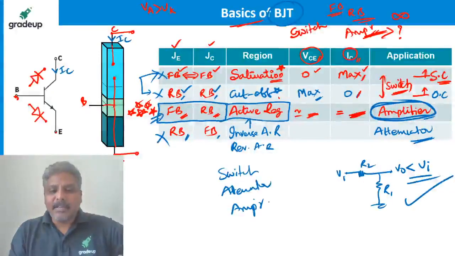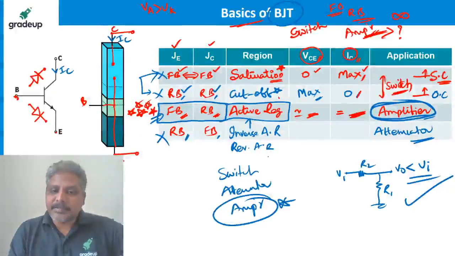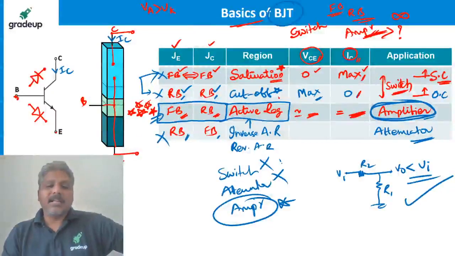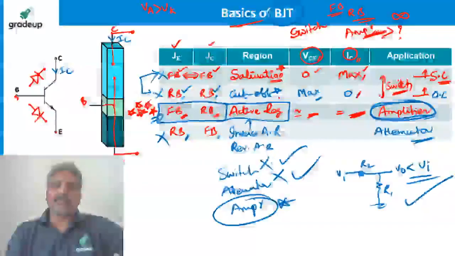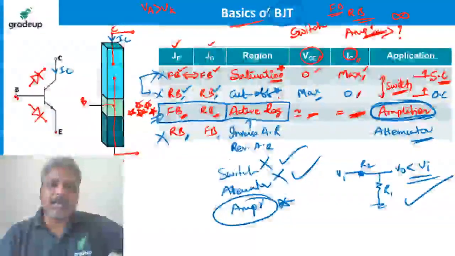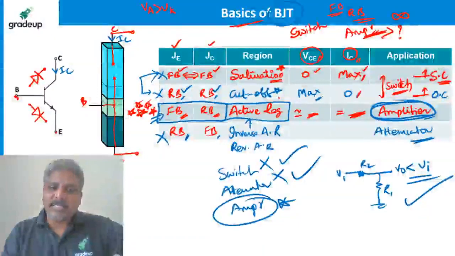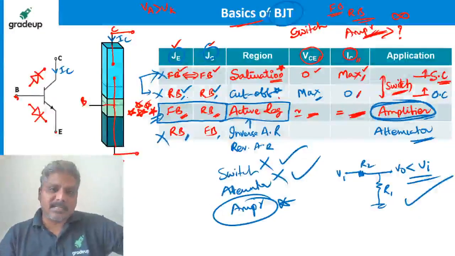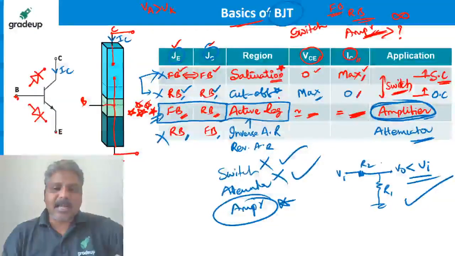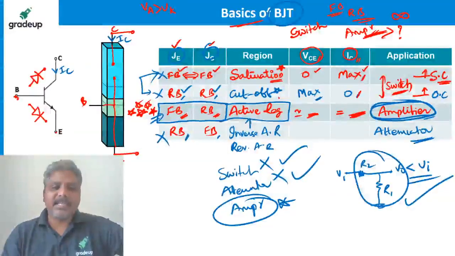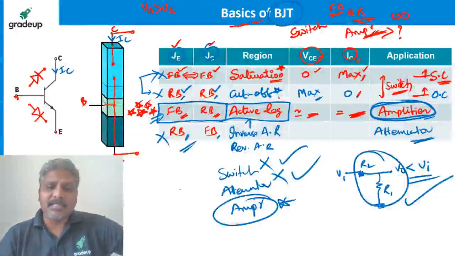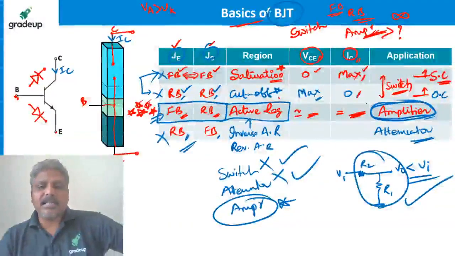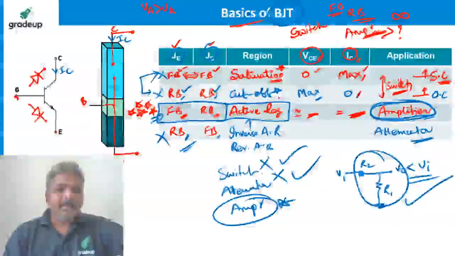Which one do we prefer? We prefer the amplifier, because there are easy alternatives for the others. If I want a switch, I go for a diode, which is easier to operate than a BJT. With a BJT as a switch, I need to take care of two junctions at a time, whereas a diode has a single junction. If I want just attenuation, I go for two resistors, which is very easy, instead of using a transistor, applying voltages, keeping it in the inverse active region, and then using it as an attenuator. So it is not preferred.